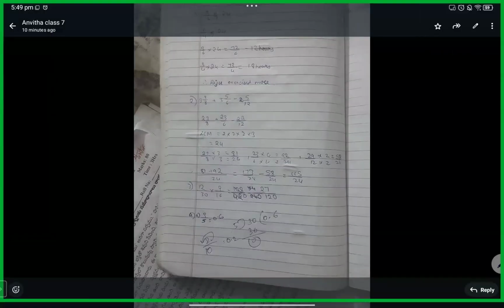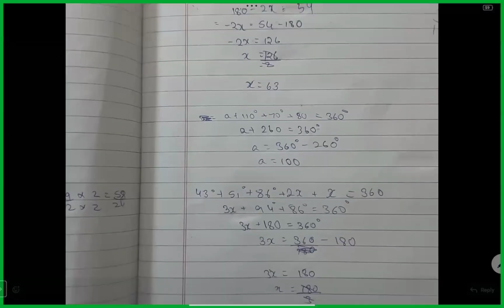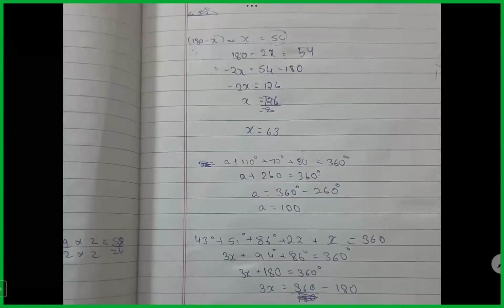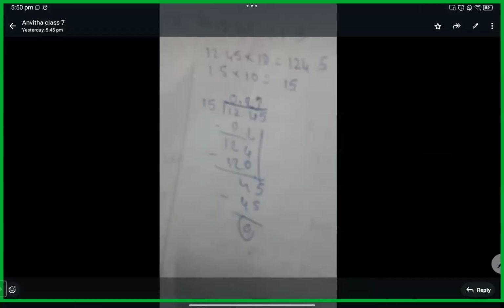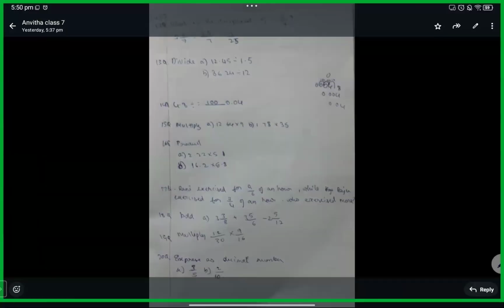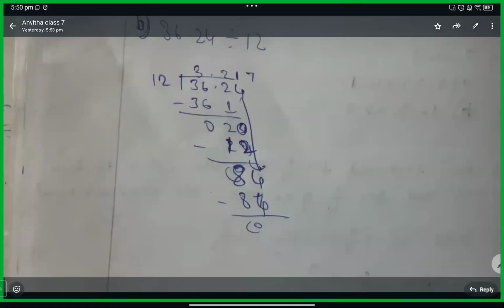Actually, you have the question paper question, Anita. This particular question, A, you got it as 100, no? That is quadrilateral. In a quadrilateral, you will have four angles, Anita. So if you add all the four angles, you will get 360. Okay, Anita.